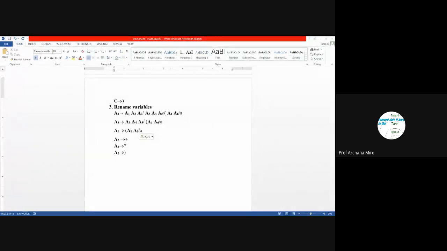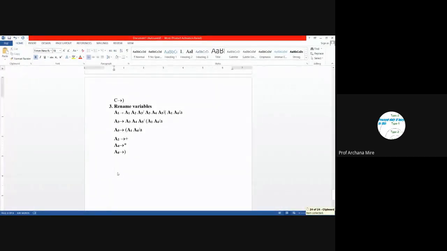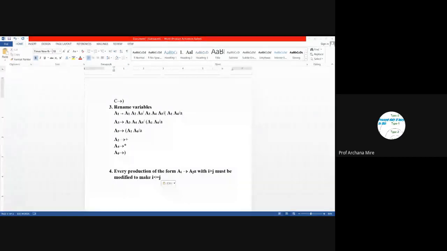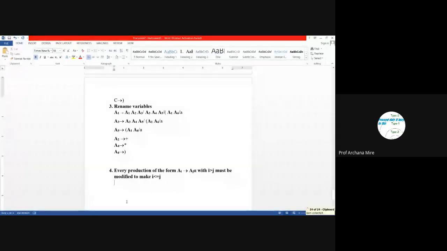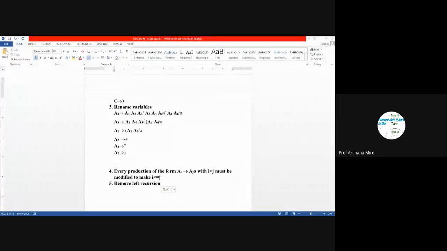Then after that we will need to apply the next step, that is for every production rule we need to check whether i is less than or equal to j or not. If it is not, then we need to replace its non-terminal with its corresponding production rule. And similarly, after that we will need to remove left recursion. And once we have removed left recursion, then we will need to check whether all production rules are in GNF form or not.